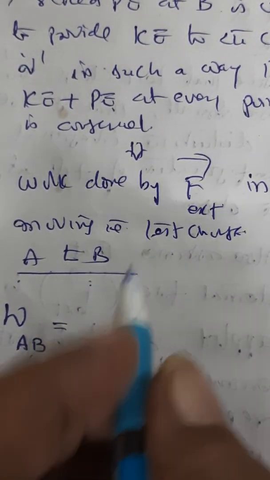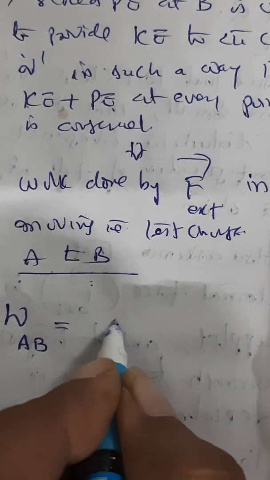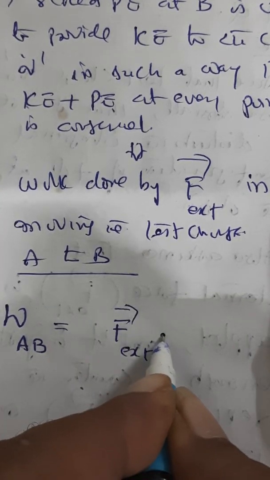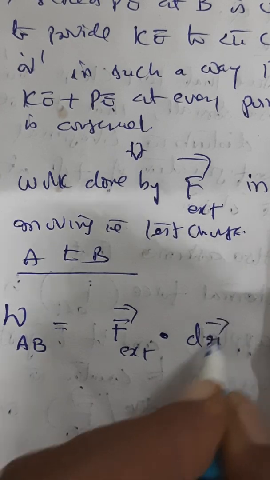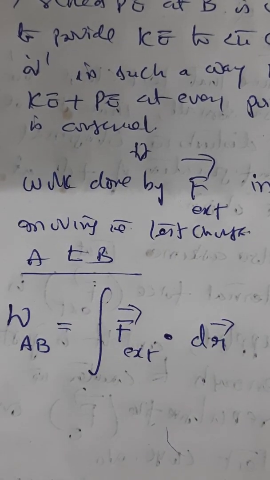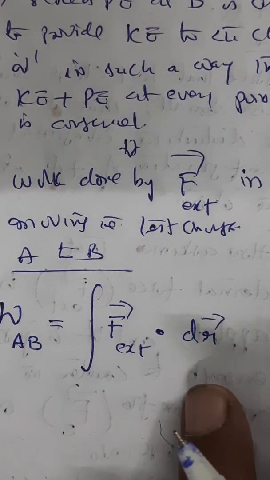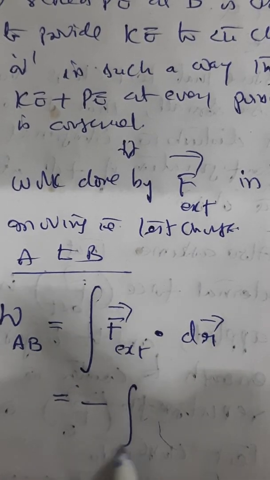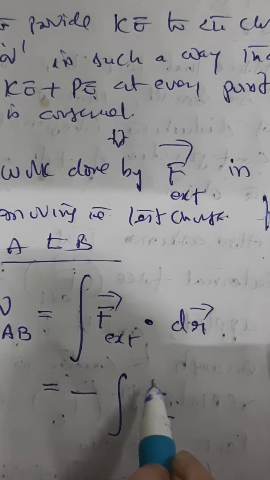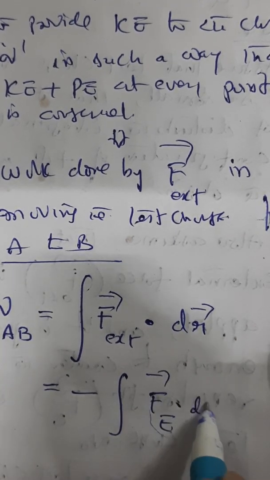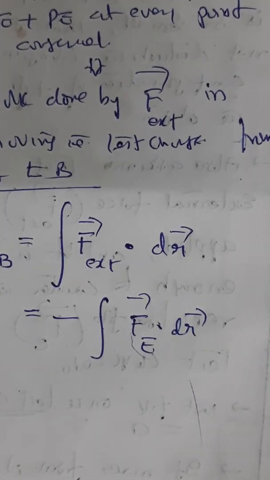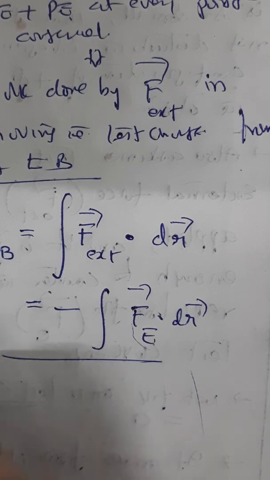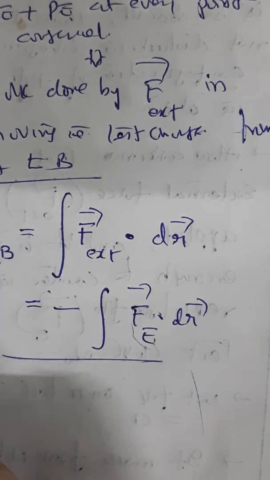So work done is nothing but F external doing some work, the scalar product of this integral gives us, and this is actually equal to the opposite of work done by this electric field. Have you understood this? I will give you a hint to understand this equation.